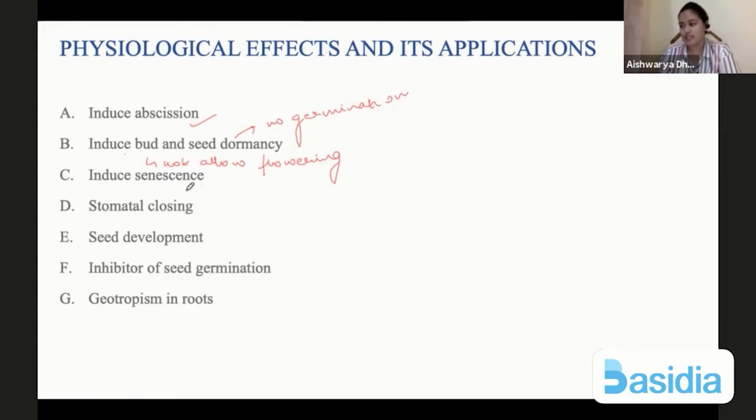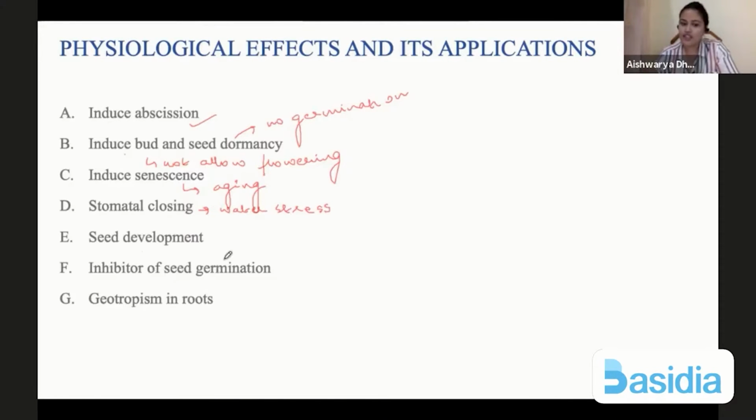Then it induces senescence. So it will induce aging as opposed to cytokinin. Cytokinin will stop senescence. This is promoting aging, especially in plant parts which are already old. It will quickly aggravate that and try to destroy all the extra plant parts, so that whatever is left can be saved. Then of course it causes stomatal closing under water stress conditions. It allows seed development.